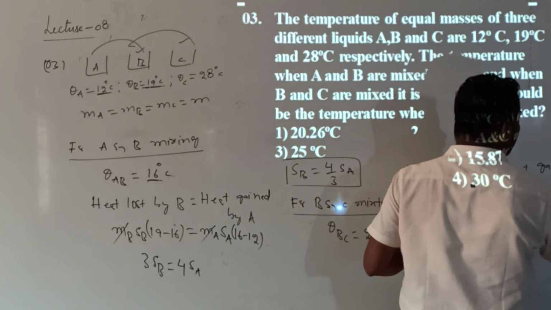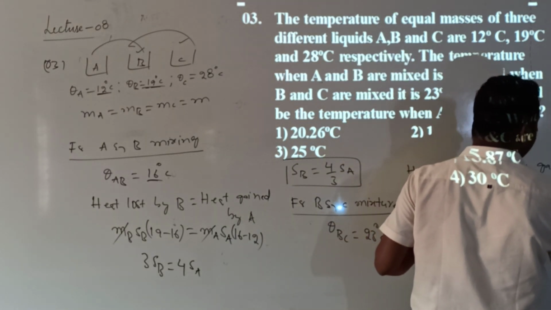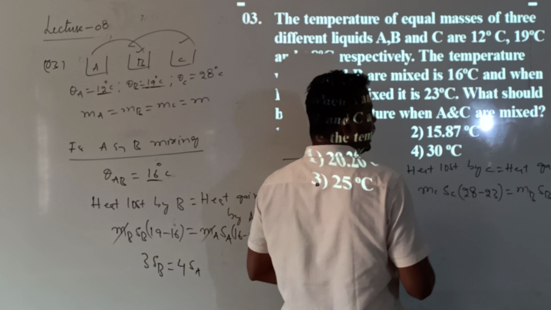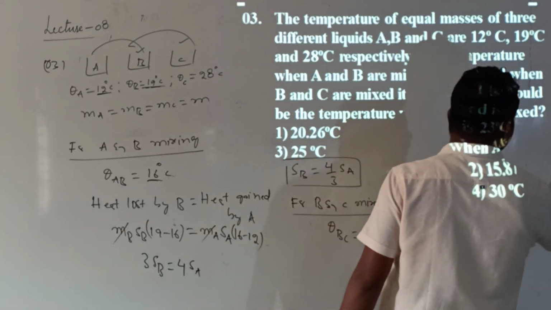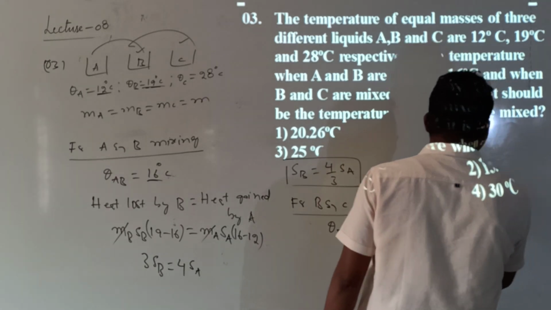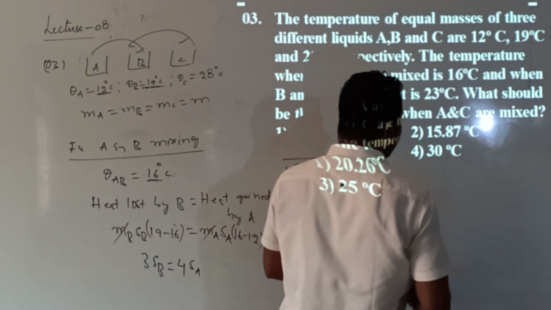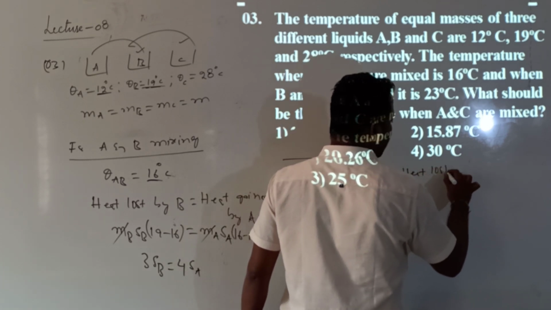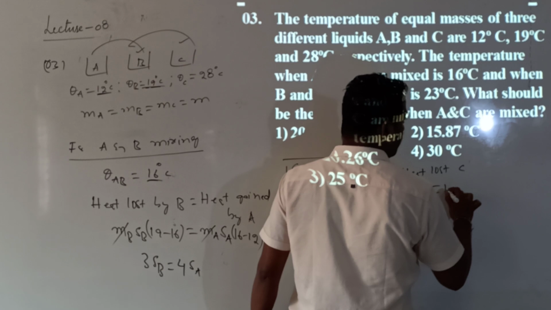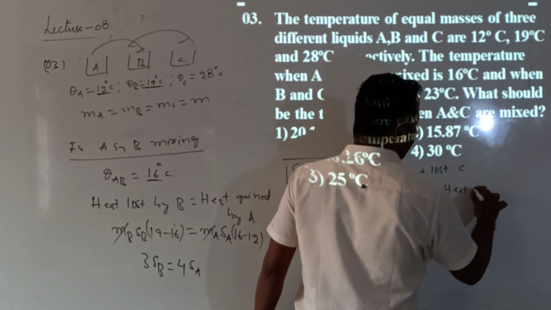So 23 minus 19. If it is not visible, I will write the remaining part here. Heat lost by C will be equal to heat gained by B.